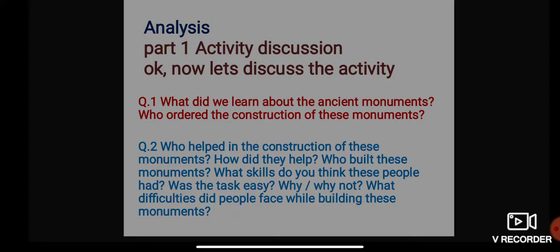First of all, let's discuss who helped in the construction of these monuments, and how did they help? Now please listen to the explanation carefully.